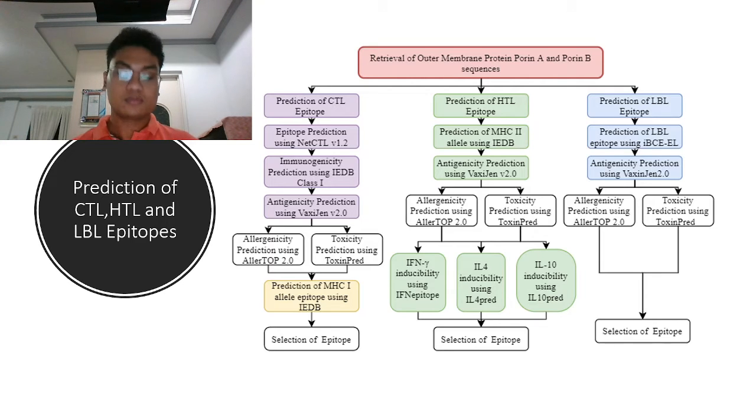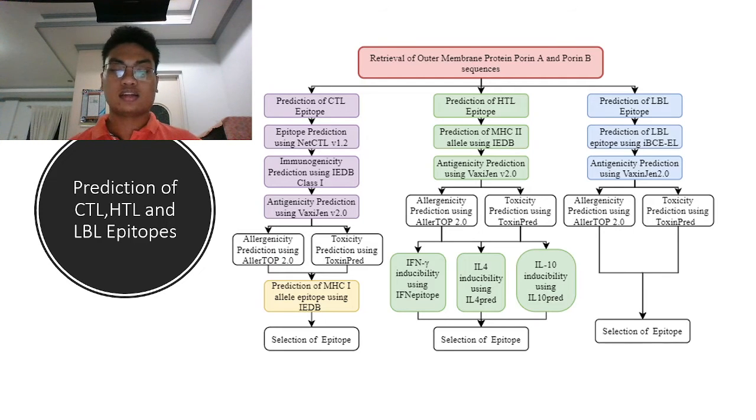After the evaluation, the epitopes were put through the inducibility test. The inducibility test was done using IFNepitope, IL4pred, and IL10pred. The IFNepitope was used to predict interferon gamma, the IL4pred to predict interleukin-4, and the IL10pred to predict interleukin-10.